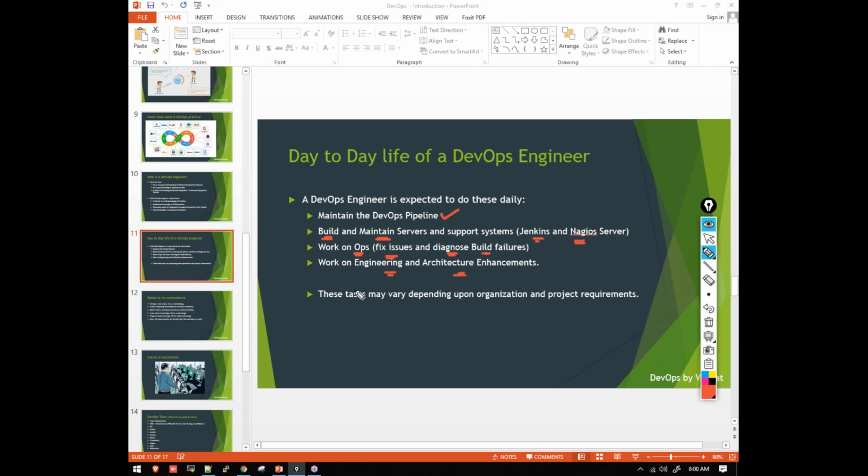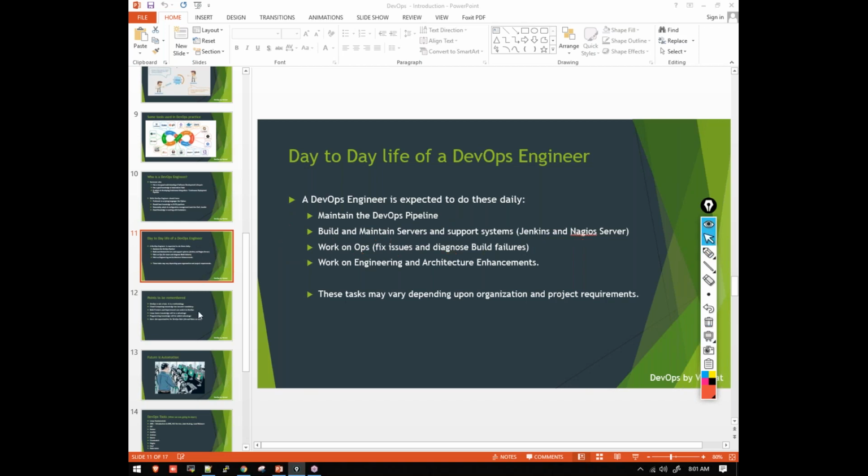These are some important sample day-to-day activities. There is no rule that in every project and every company these will be the same. This might change according to project and organization requirements. Clear? So, points to be remembered.